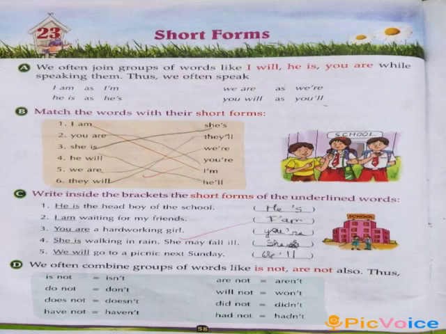Always, whenever a short form is created for is not, do not, does not, have not, any of these not words, we can see that o is removed and the apostrophe is between n and t, and there is no space in between other than this apostrophe. So this is the major difference.